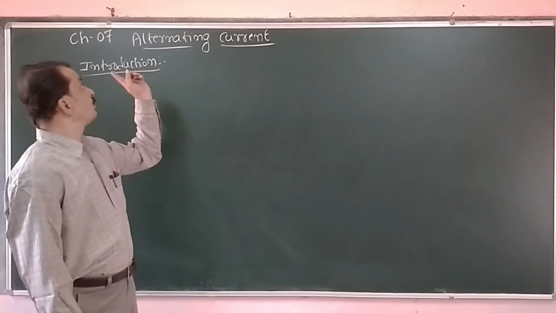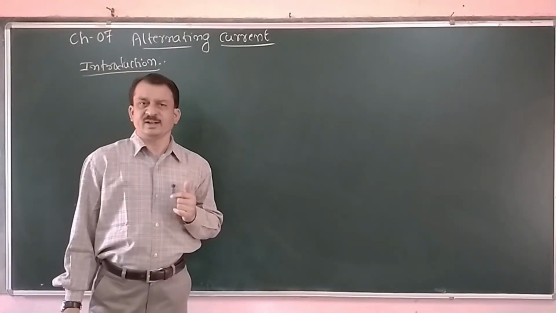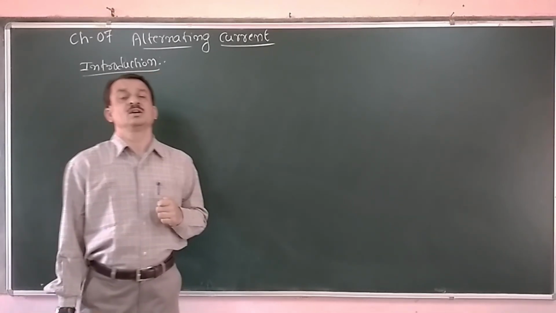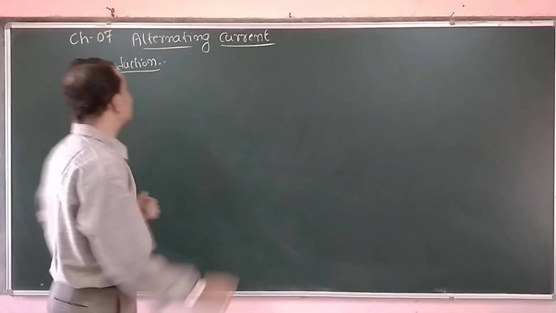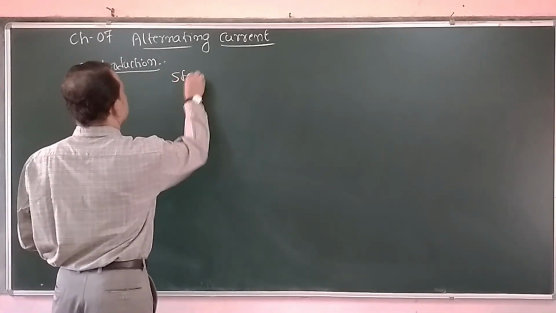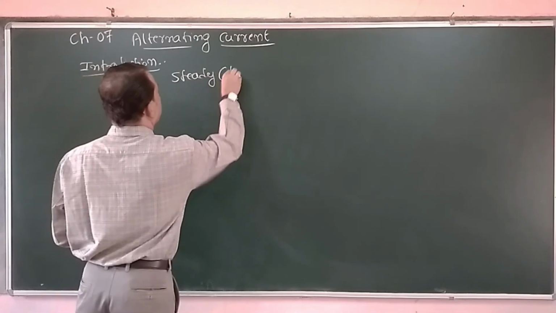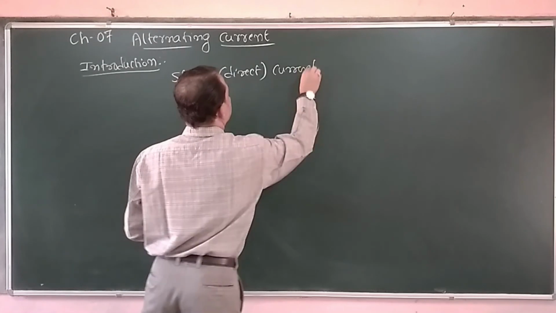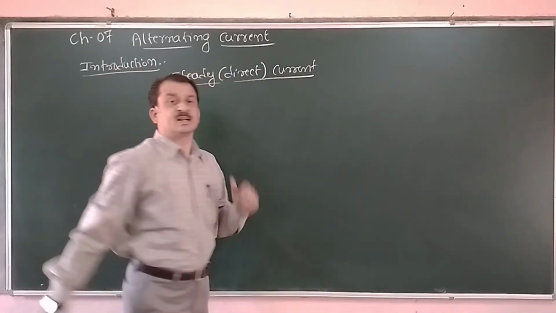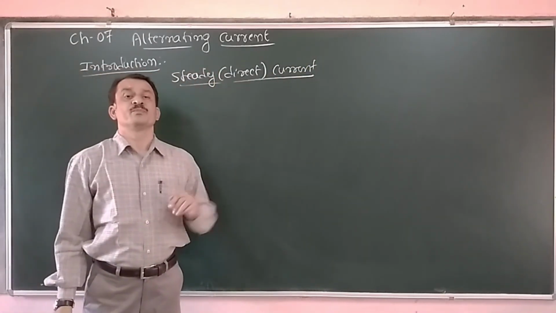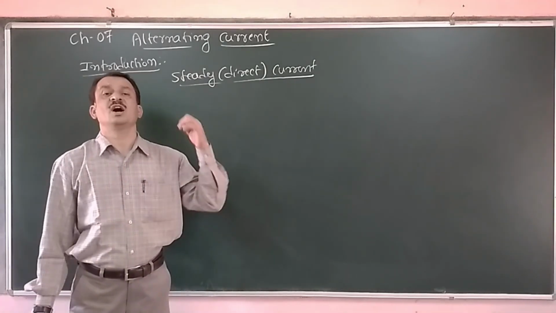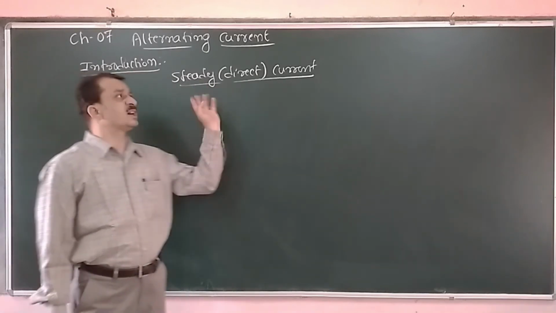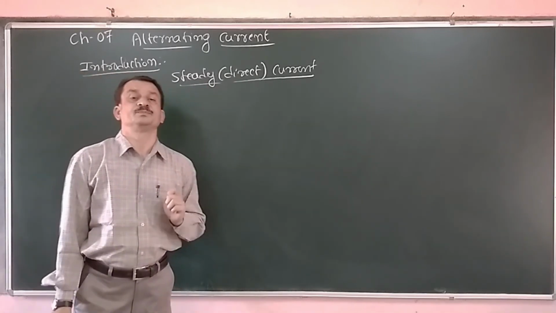Now we start with the new chapter, alternating current. So far, what we have studied is based on steady current or direct current. That means that the current is constant. It is not varying with respect to time. That we have called steady current or direct current.